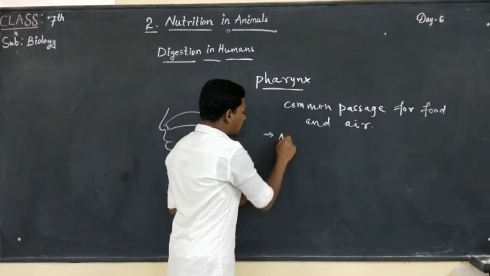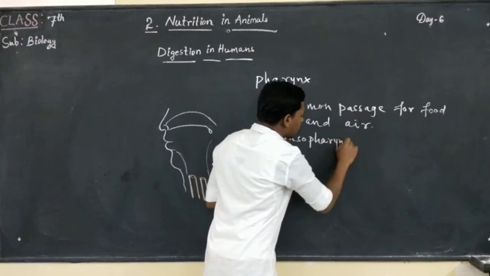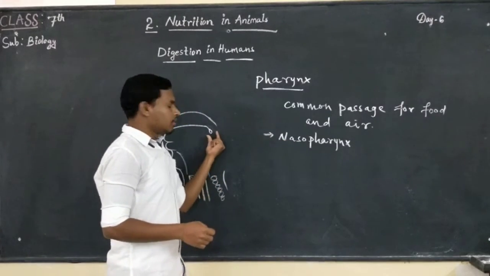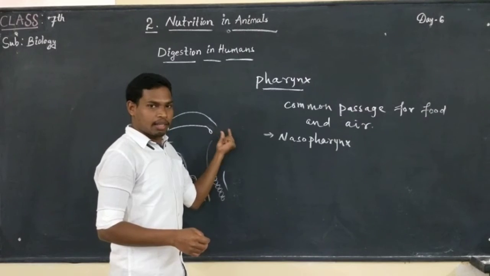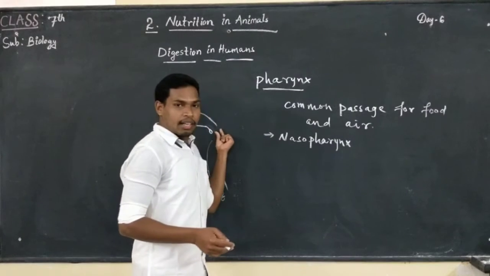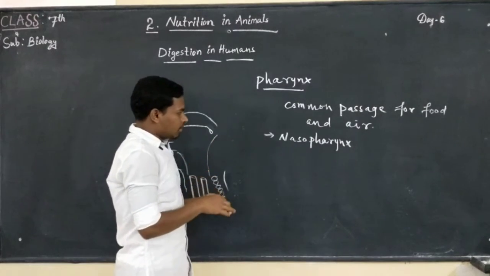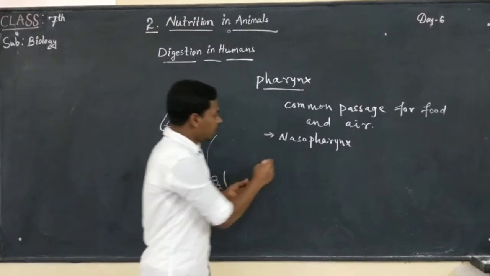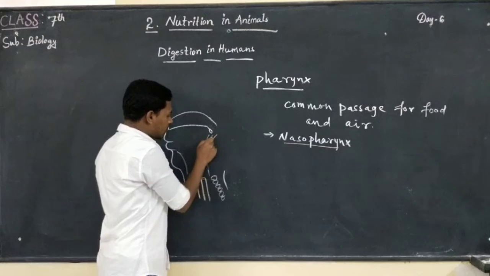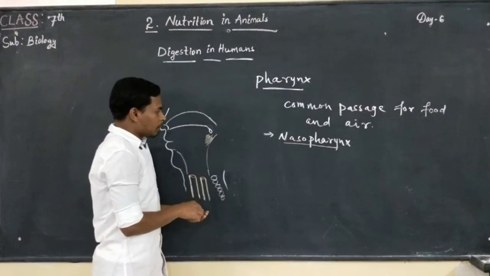First one is nasopharynx, because it is present near the internal nasal chamber. The internal nasal chamber opens at this position. So near the internal opening of the nasal chamber, what is present? Nasopharynx, at the internal opening of the nasal chamber. Next is